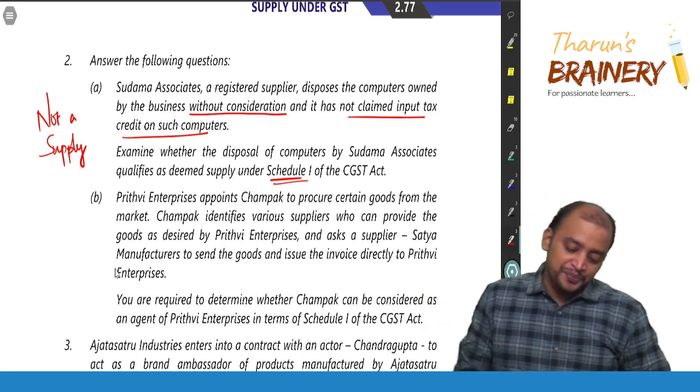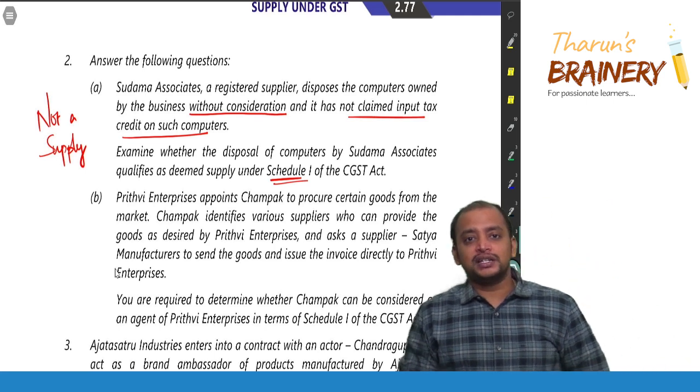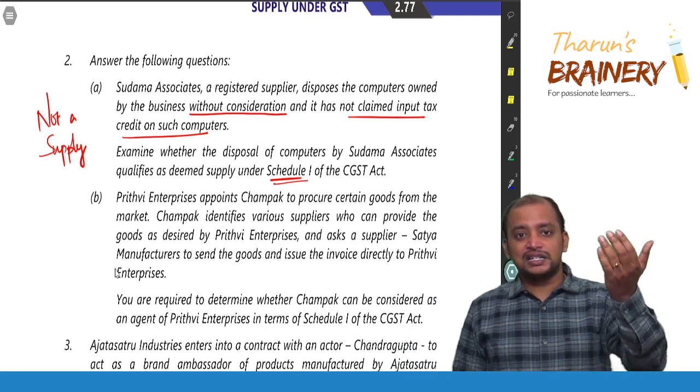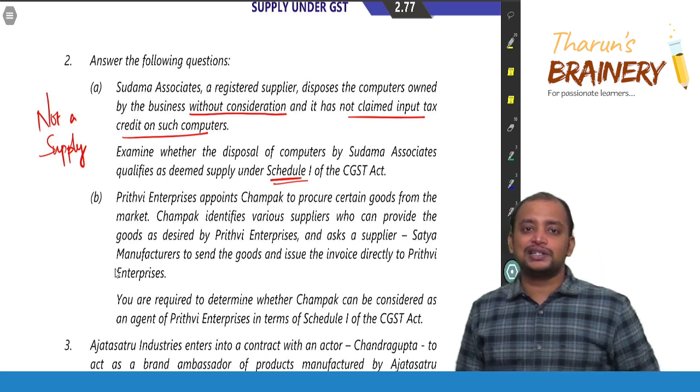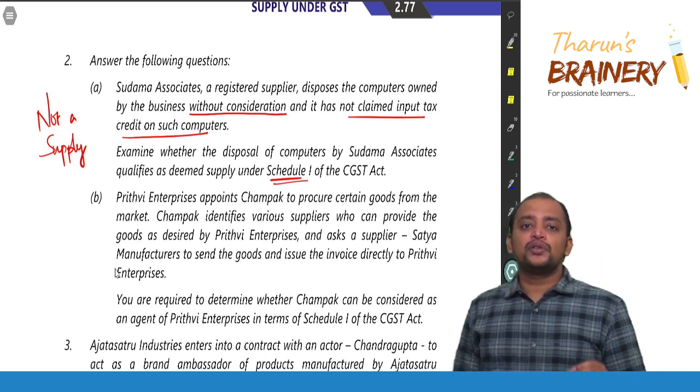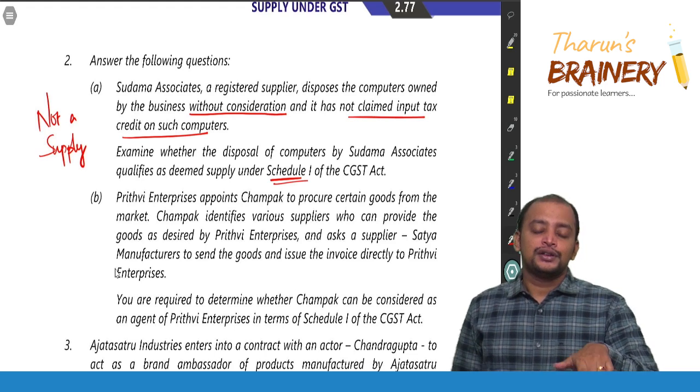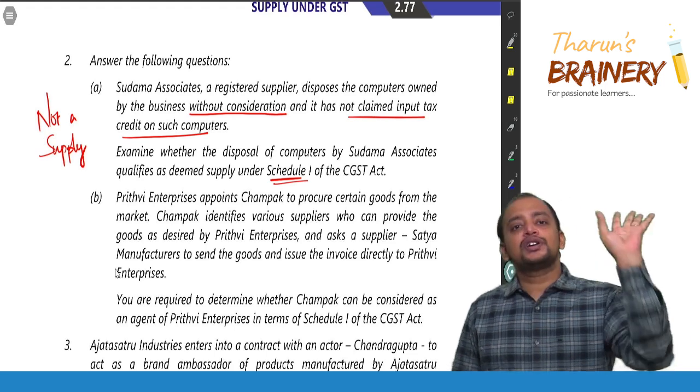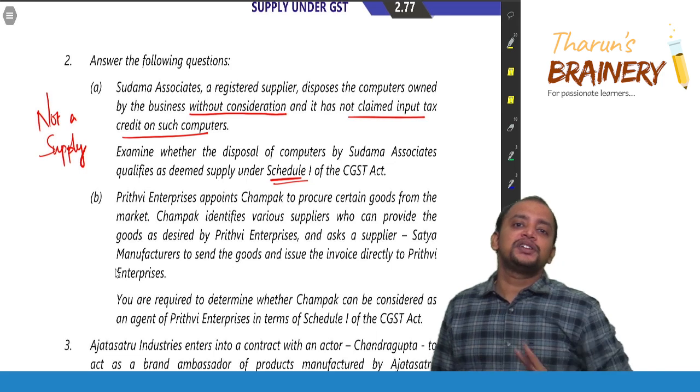Invoice is in whose name? Agent name or principal name? This is purchase transaction or sale transaction? Purchase transaction. In purchase transaction, invoice should be in whose name? Agent name. So invoice is in agent name? No, invoice is not in the agent name. Invoice is in the name of the principal.